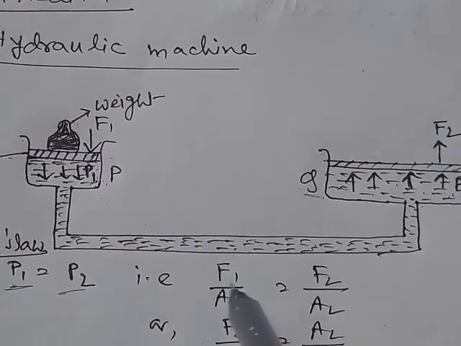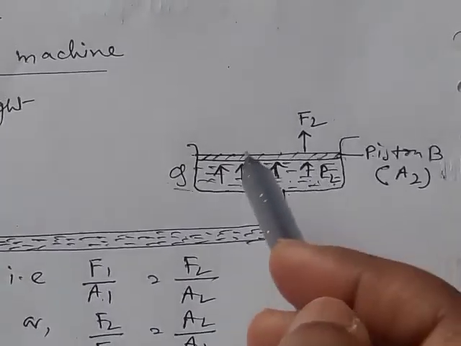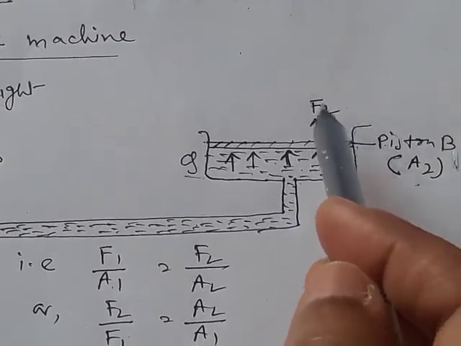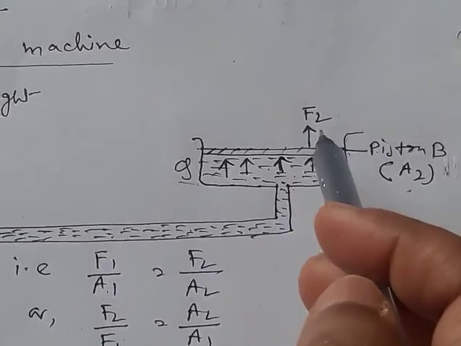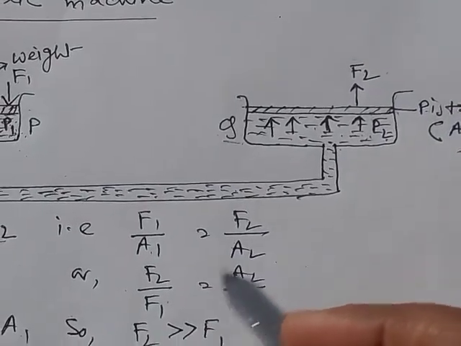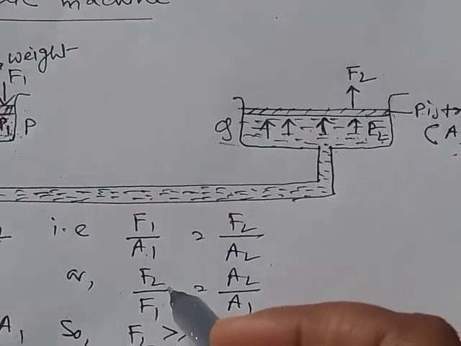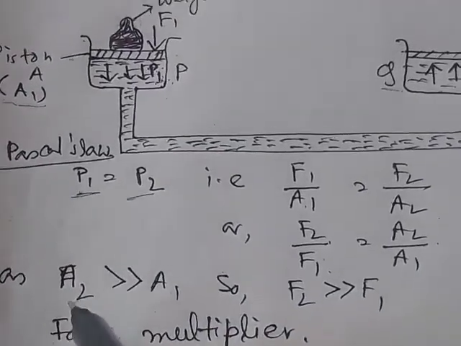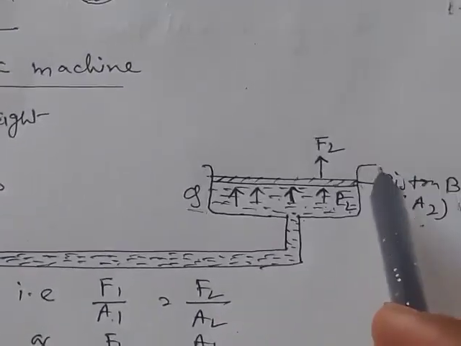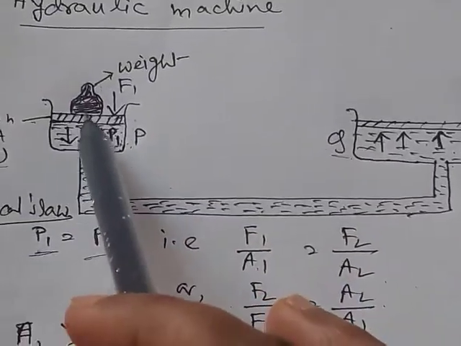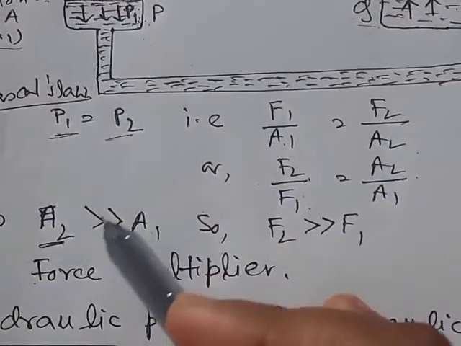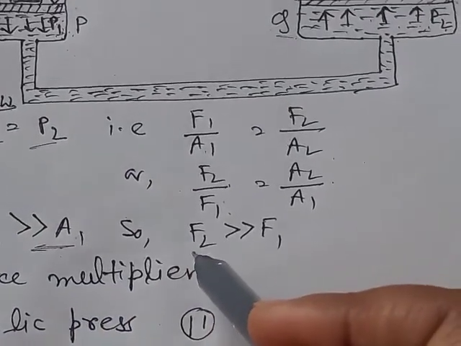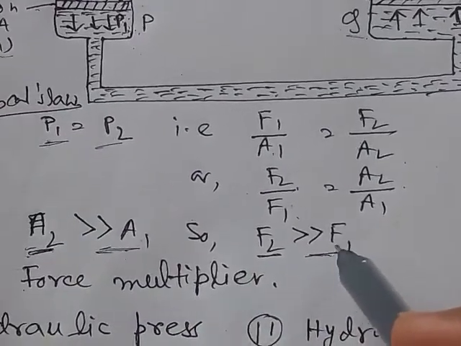Now P1 is F1 by A1, and if the cross sectional area of piston B is A2 and the force obtained is F2, then P2 is F2 by A2. Rearranging, we can write F2 by F1 is equal to A2 by A1. Now we know that the cross sectional area of piston B, A2, is very much greater than the cross sectional area of piston A, A1. So we get F2 very much greater than F1.